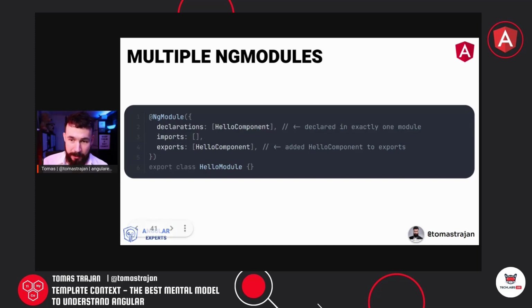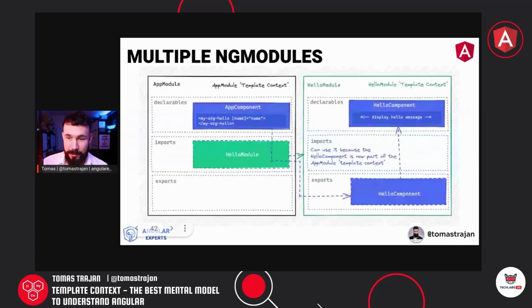As we have said, to make it not private but public, we have to add the component also to the exports array of that other hello module. Now, with that in place, the situation has changed again, and as we can see, now it's going to work. The way it works is that from the app module, app component tries to use the hello component in its template. And because the app module imports the hello module, it has access to that template context. So here we have this line which goes through that reference.